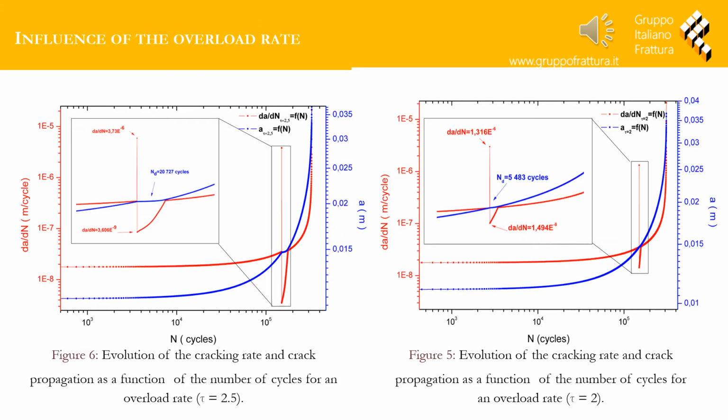It can also be concluded that an increase in the overload ratio systematically increases the peak cracking rate, which also increases the number of delay cycles. We notice a decrease in the slope of the crack propagation curve. This regression is due to the formation of the plastic zone in the vicinity of the crack.